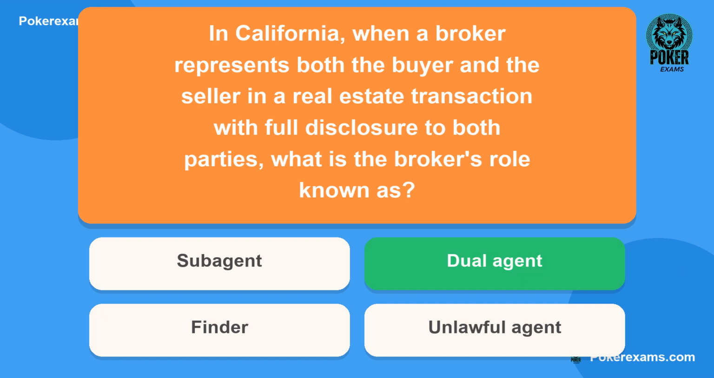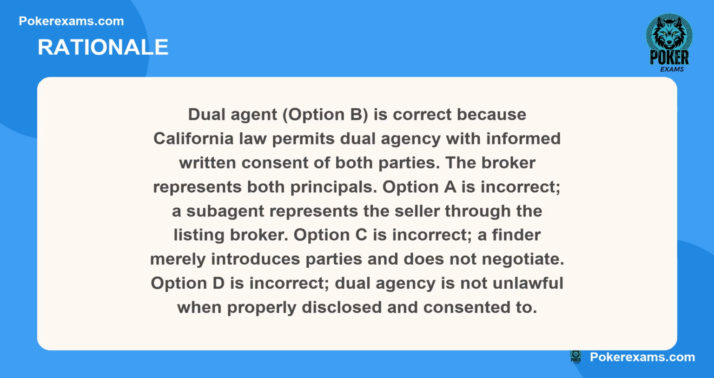The correct answer is B. Here is why. Dual agent, option B, is correct because California law permits dual agency with informed written consent of both parties. The broker represents both principals. Option A is incorrect. A subagent represents the seller through the listing broker. Option C is incorrect. A finder merely introduces parties and does not negotiate. Option D is incorrect. Dual agency is not unlawful when properly disclosed and consented to.